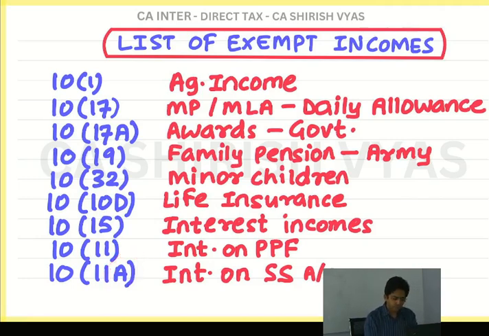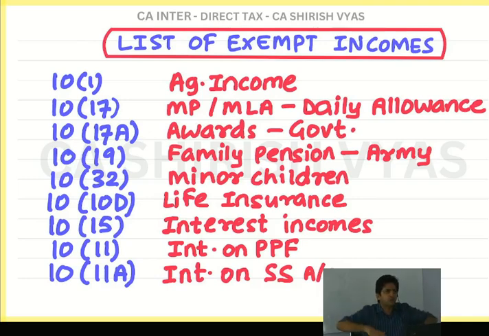And actually, PPF and Sukanya are both accounts opened by the government. You know what is the common thing in Sukanya and PPF? Both accounts are of the central government. But for both accounts, you have to open the account in some bank, State Bank of India, Bank of Baroda. Only thing is PPF is for the general public, Sukanya is for the girl child. So both are similar in nature.